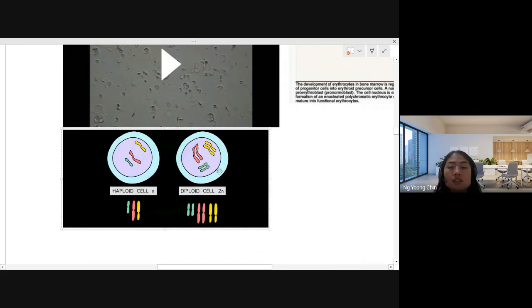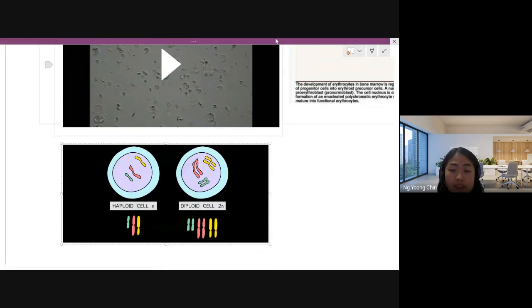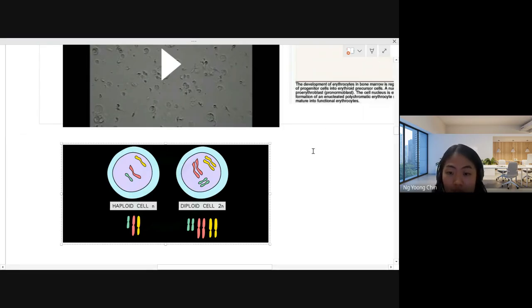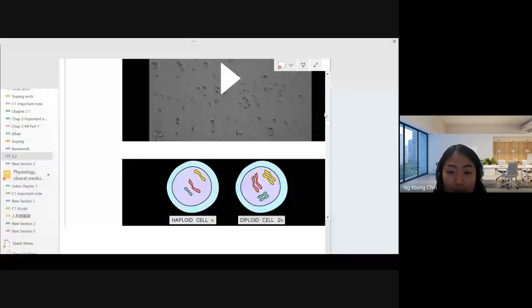You can see the difference between them. I'm sharing the screen, right? Can you see my screen for the haploid and diploid cell?